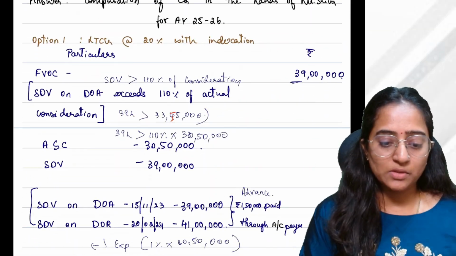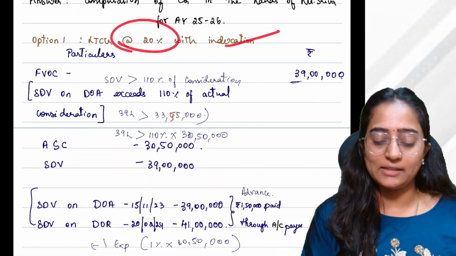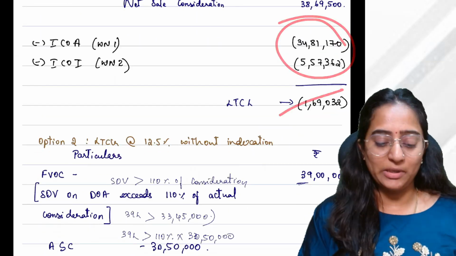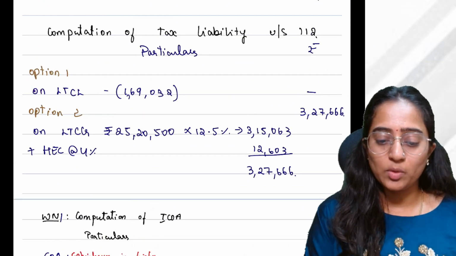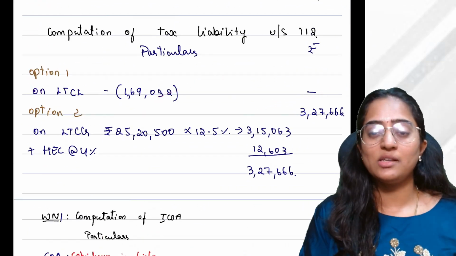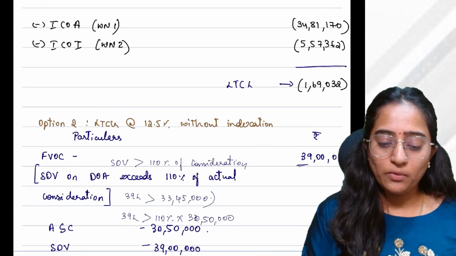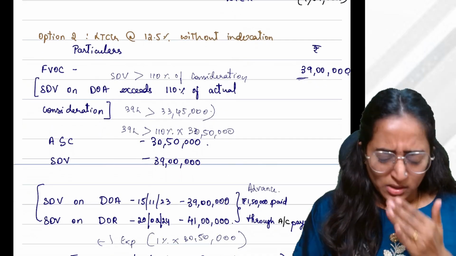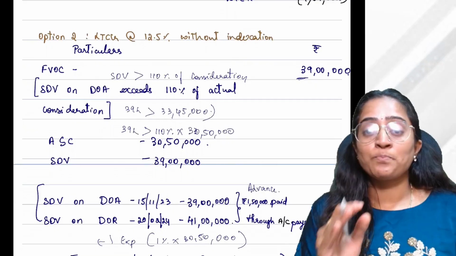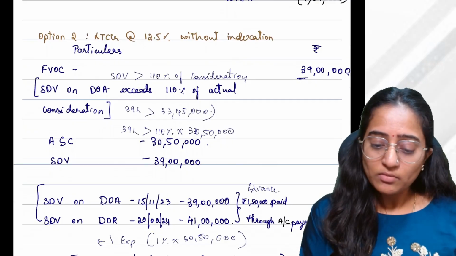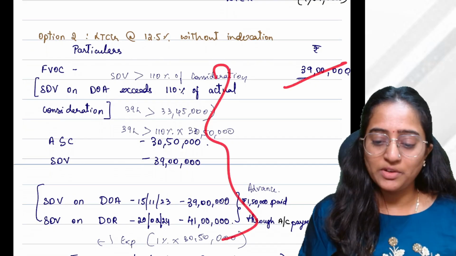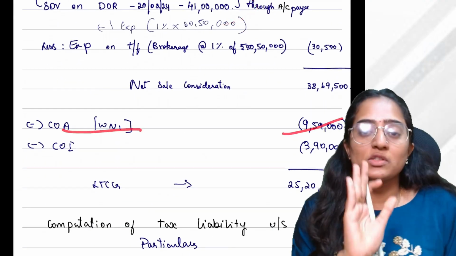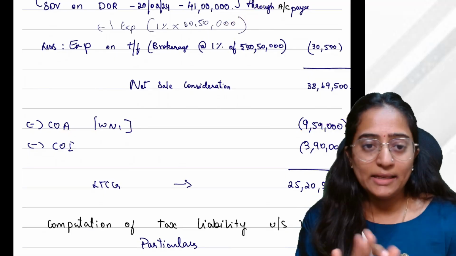Now, the solution which we have done is 20% with indexation. That is, you have taken the indexation calculation. You have a long-term capital loss, so there is no tax, obviously, as there is a loss. In the case of 12.5% taxability without indexation, the calculation would be the same as whatever you have done. Your cost of acquisition will be your actual cost of acquisition, 9,59,000, without any indexation.